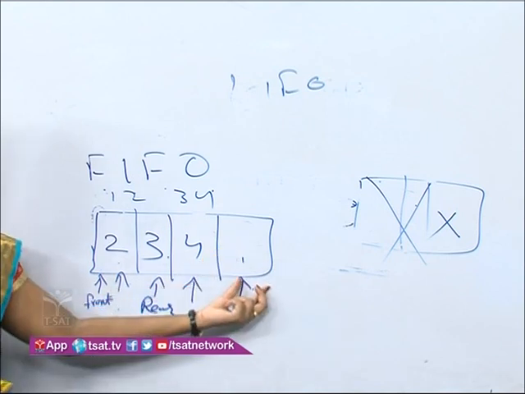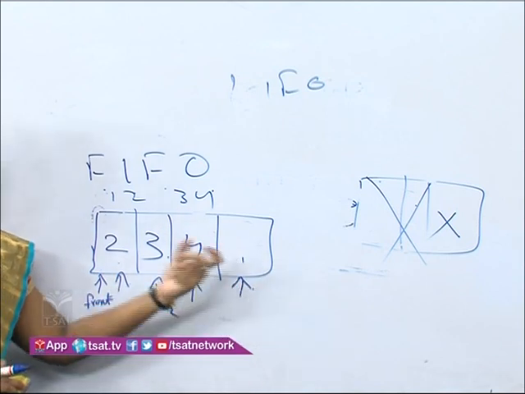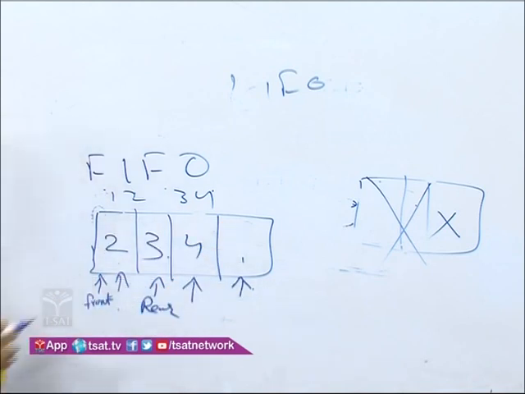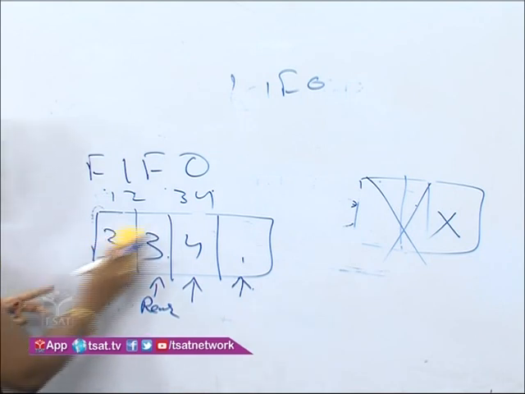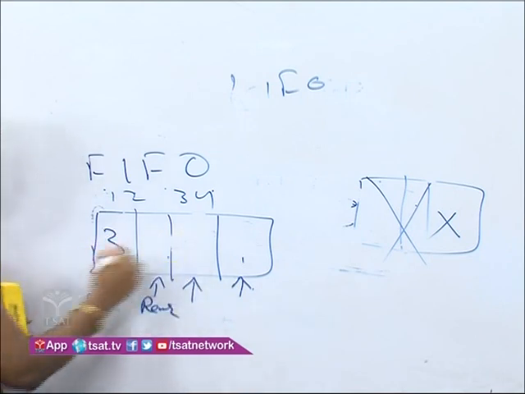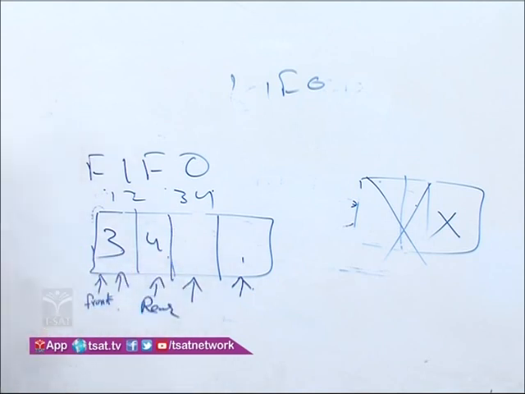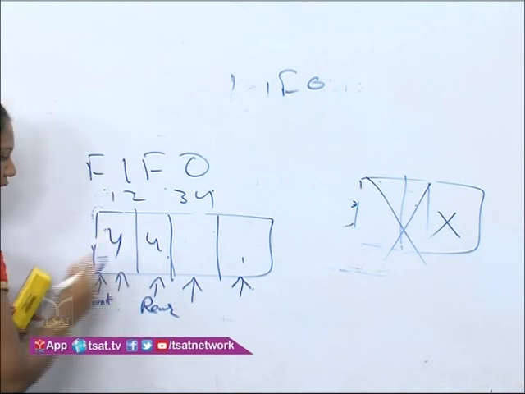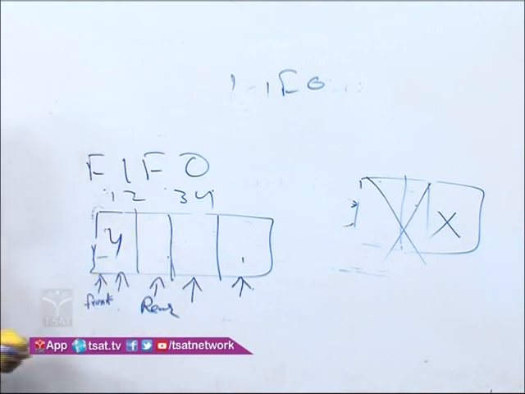Now this will be empty, students, because whatever the element to be inserted, where is it to be inserted? Here in this place. Next one, I want to delete 2. I have deleted 2. Where are we deleting, students? At the front end itself. Where are we inserting the element? At the rear end. 3 and 4. This is how I have deleted. Next one is the 3. I will remove 3 and 4 comes here. This is how we are going to delete the elements.